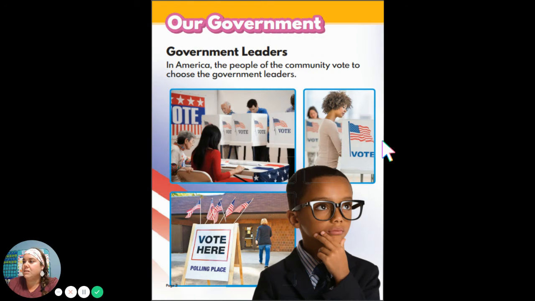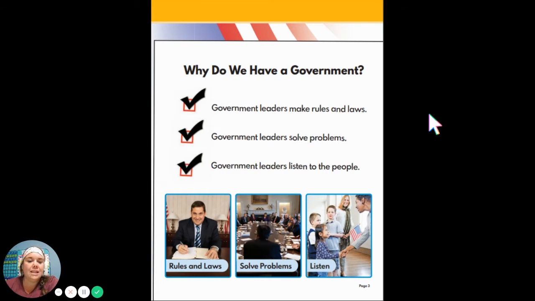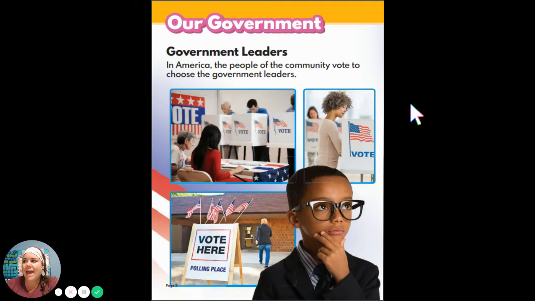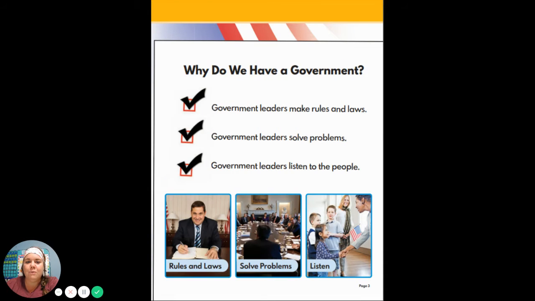Let's flip on over to the next page. And the question says, why do we have a government? So we have government so that the government leaders can make rules and laws.